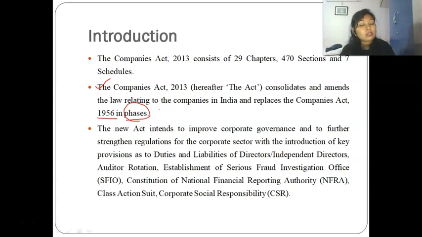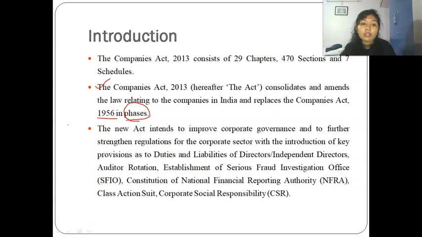At various stages it became applicable, so we can't mention a particular date on which this act became applicable, because certain provisions of the Companies Act 1956 are still applicable. But most of the provisions, 99%, are applicable from the Companies Act 2013.